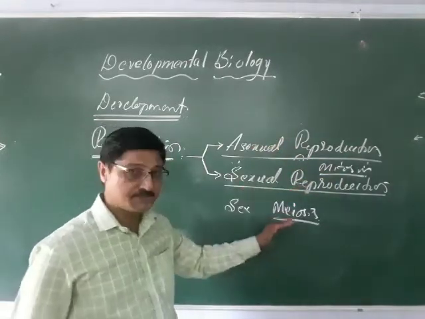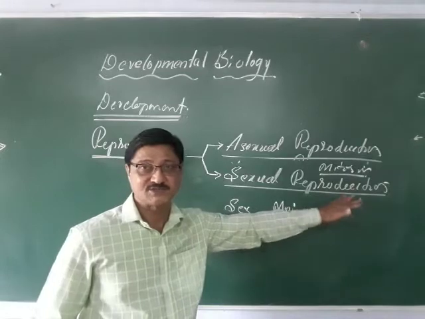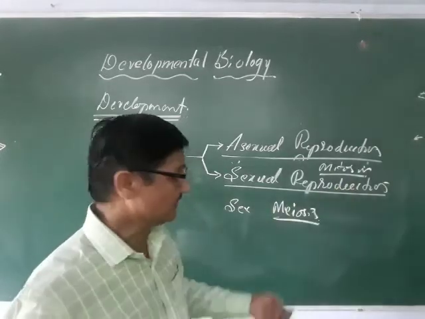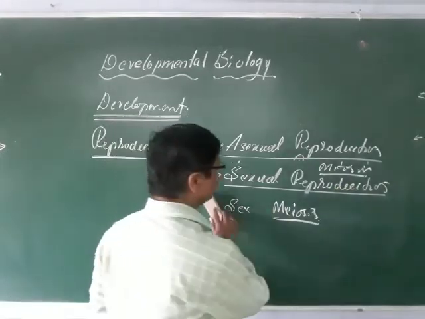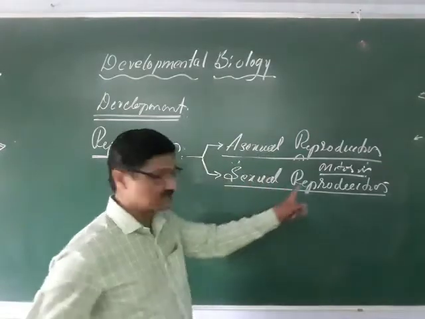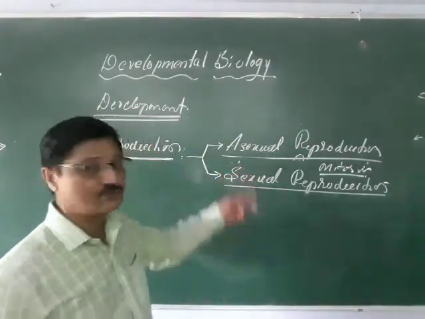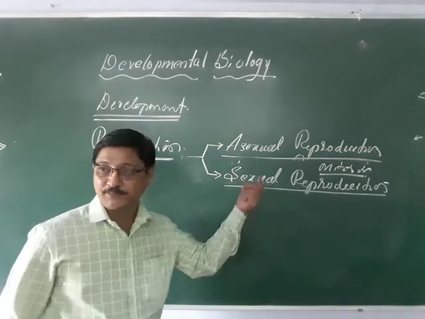Meiosis means formation of sex cells or gonads, which results in new offspring. So here there are two types of reproduction.